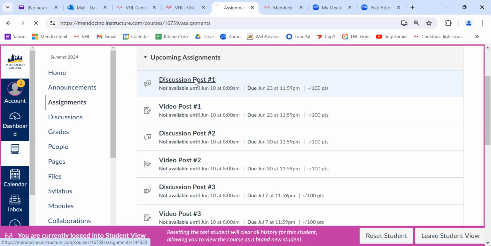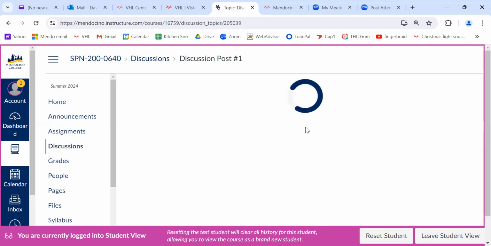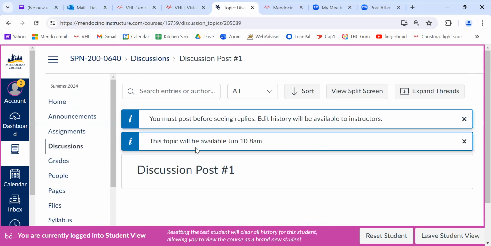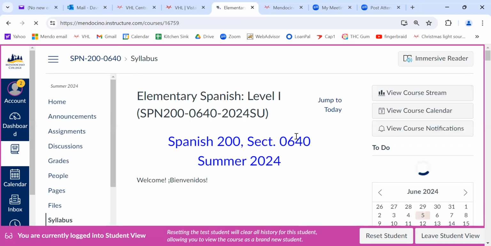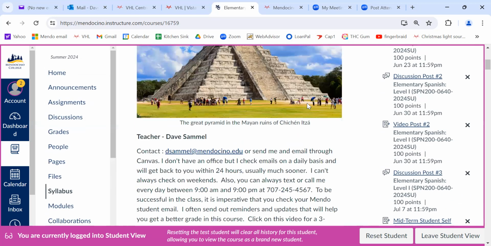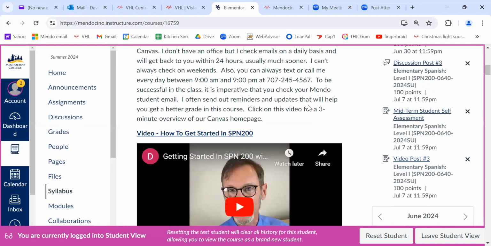By the way, let's look at this. I give you, oh, okay, I'm sorry. This is out of my control. The thing opens up when it opens up and I can't fix that. You're not allowed to see some things. I guess they don't want students starting early or something like that, but I can't show you that now in student view. And that's where I got to be.